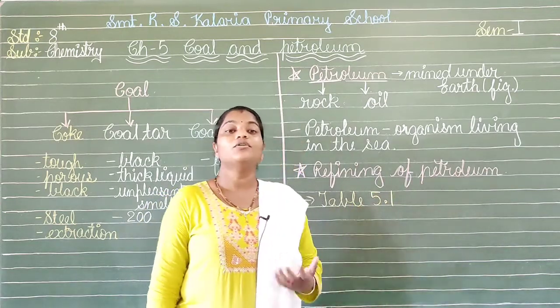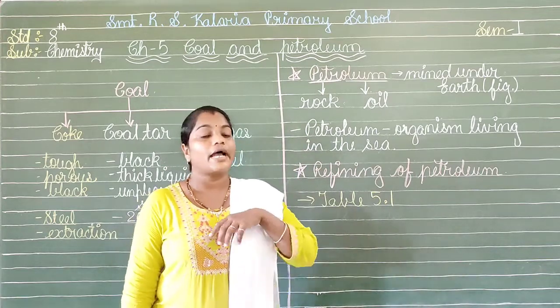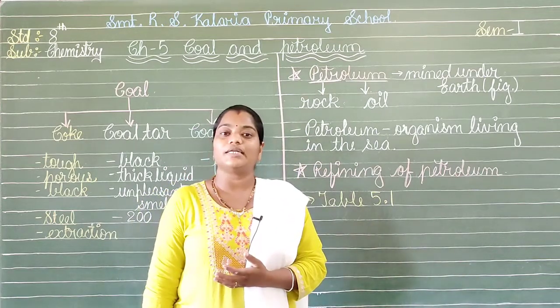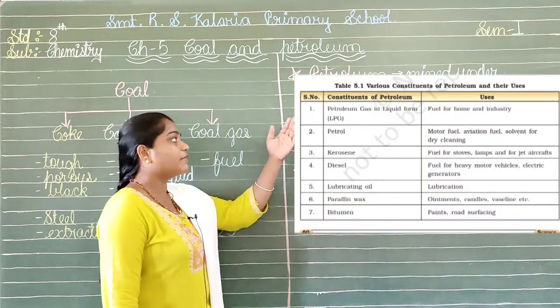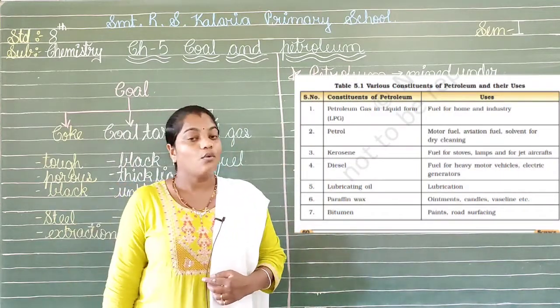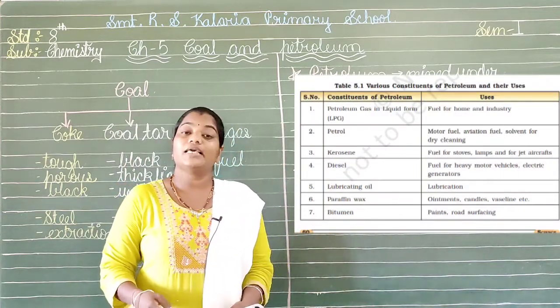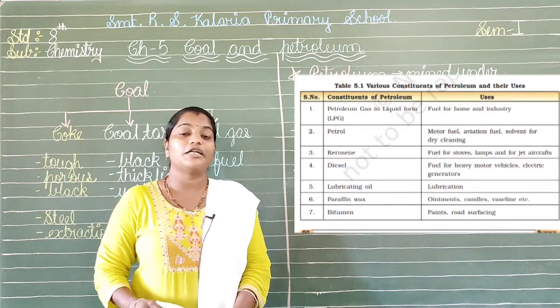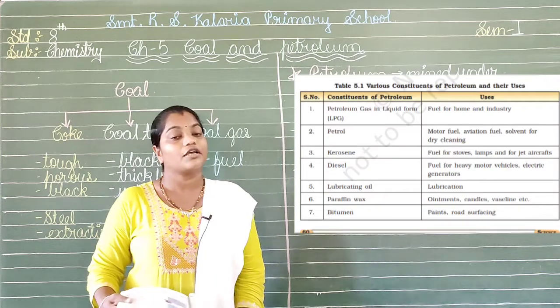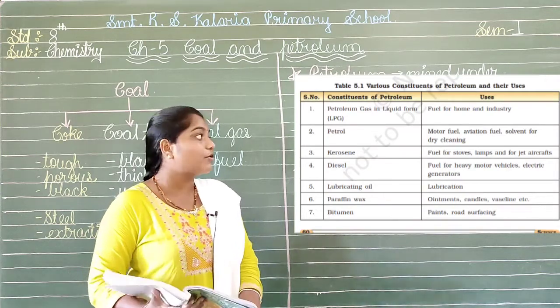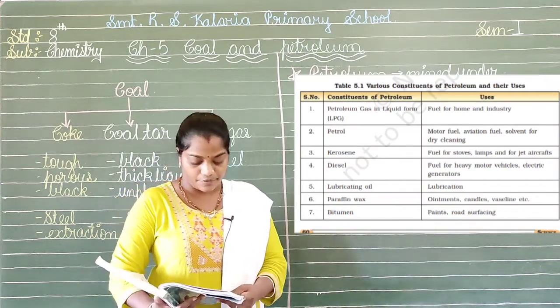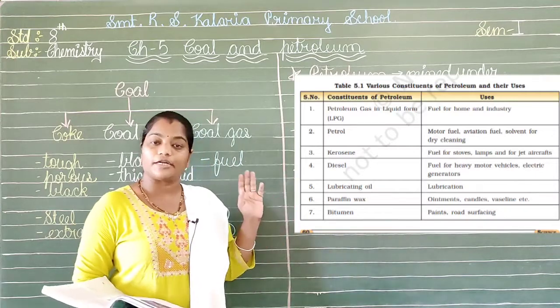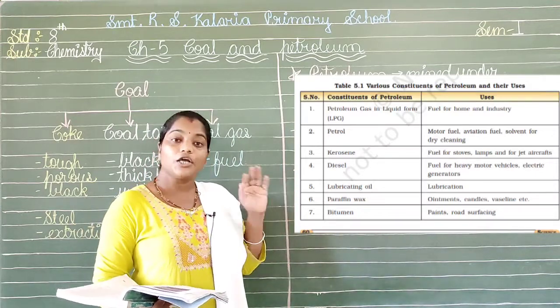Let us find out what things are obtained from here and what their usage is in our routine life. As we can see in table 5.1 on your screen, here we have a lot of products and their usages, so that we come to know they are petroleum products. The first one is LPG, that is, petroleum gas in liquid form.